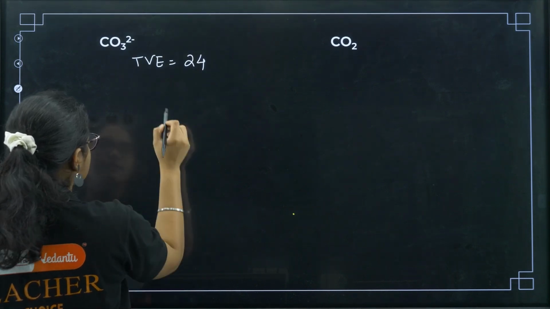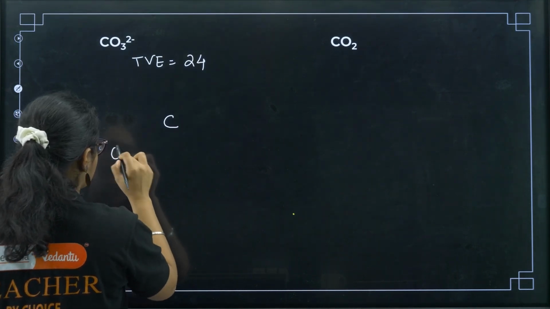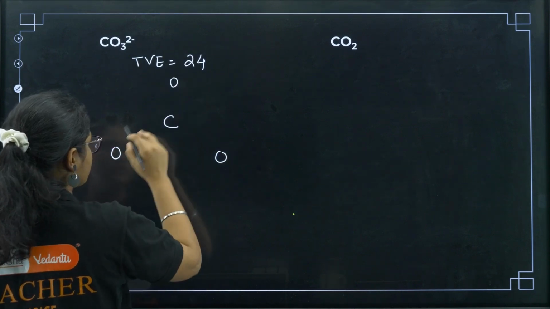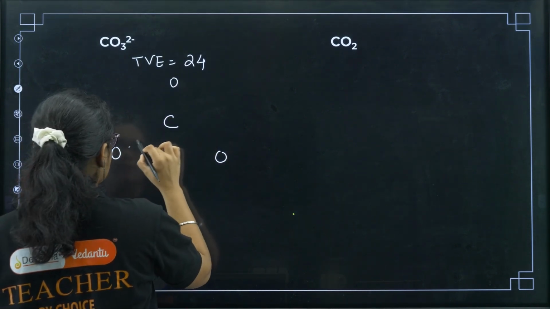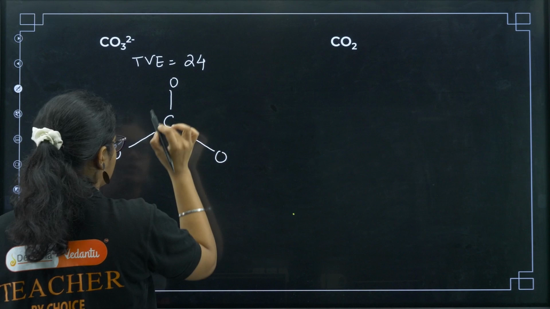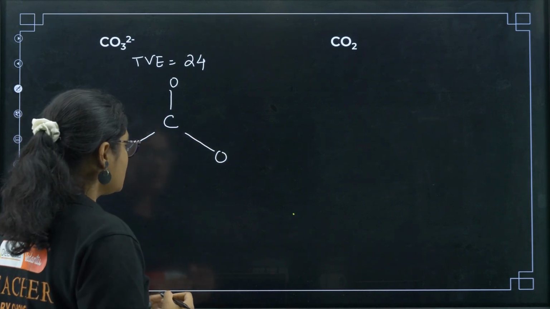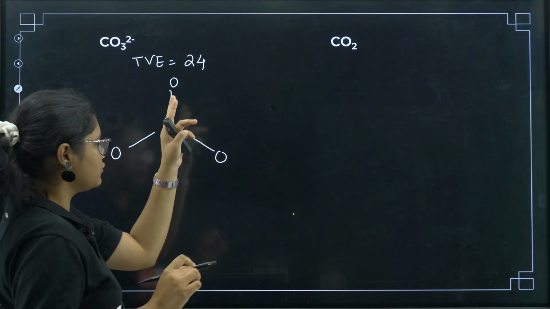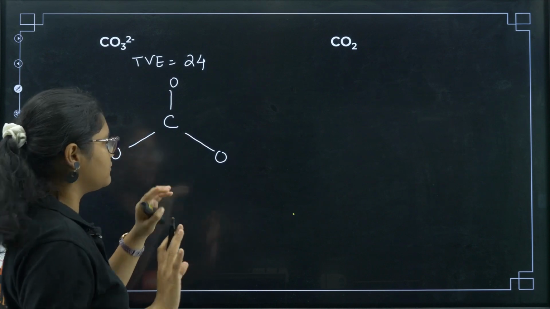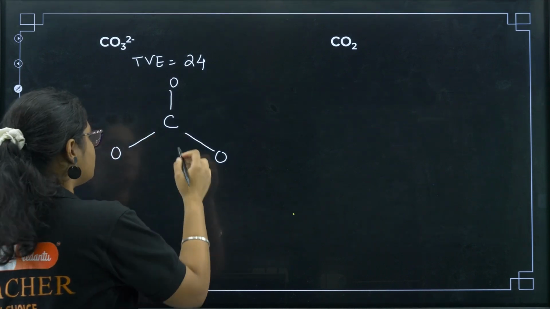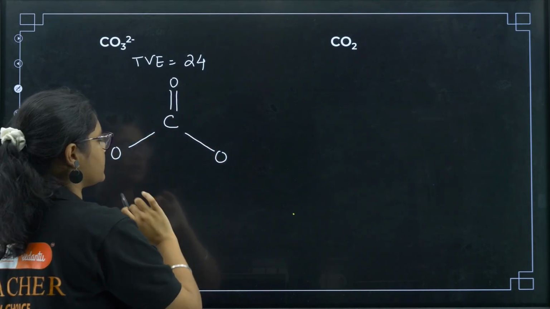Now carbon is the least electronegative atom, so I'll put 3 oxygens around the carbon. Now I'll give one bond here, one bond here, and one bond here. Now I have used 1 2 3 4 5 6, but the carbon octet is not satisfied, so I'll put one more bond here to satisfy the octet of carbon.